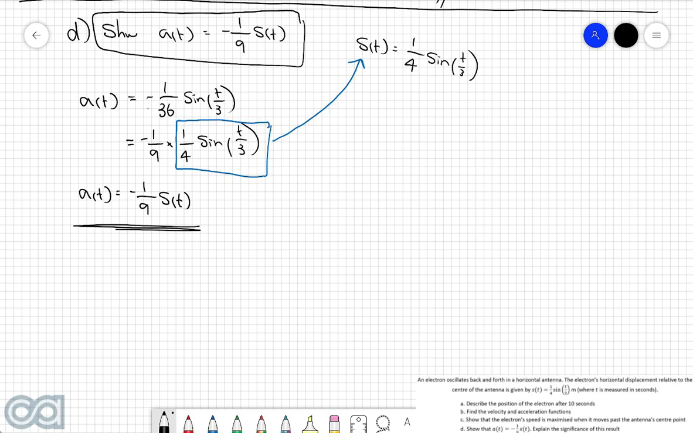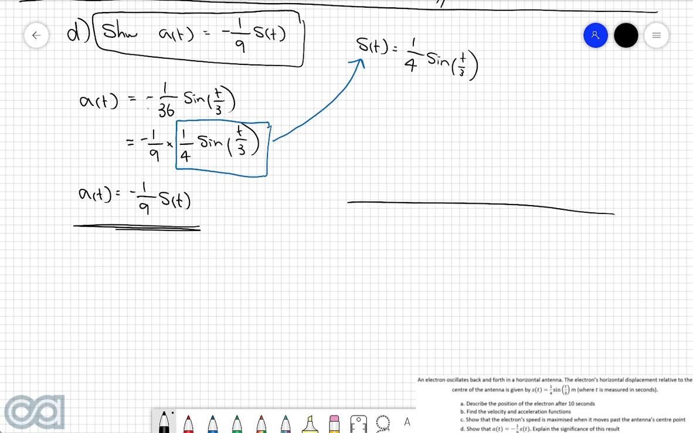Now, let's explain the significance of this result, because what this result here tells us is that the acceleration function will always be the opposite sign than the displacement function. If a displacement function is positive, then the acceleration function will be negative. If a displacement function is negative, then the acceleration function will be positive. Now let's think about what this means.